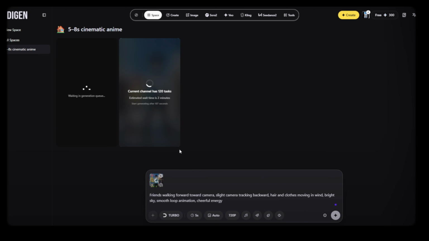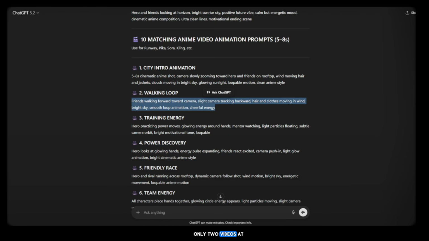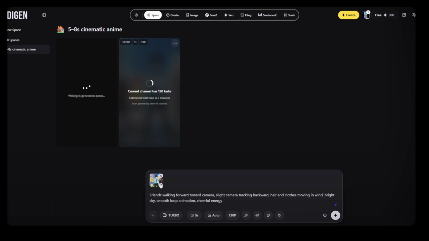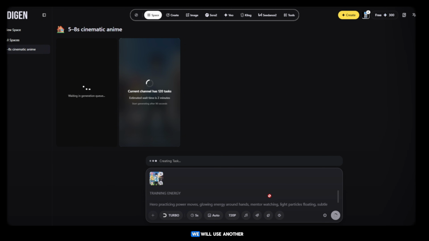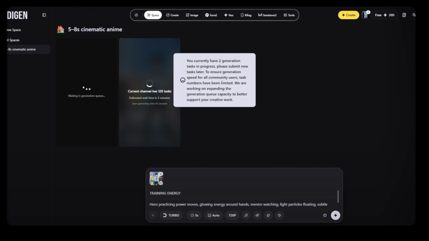But remember, Digen AI can generate only 2 videos at a time. If you want to generate more simultaneously, you will need the paid plan. If you try to generate more than 2 at once, it will ask you to wait until the previous generations are completed. If that happens, don't worry. We will use another free AI tool.